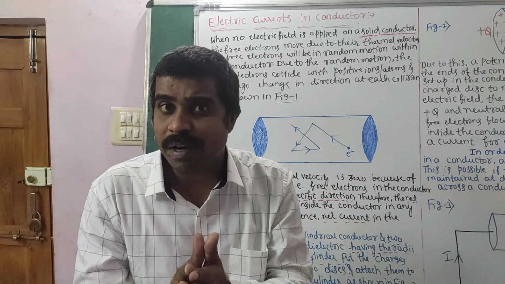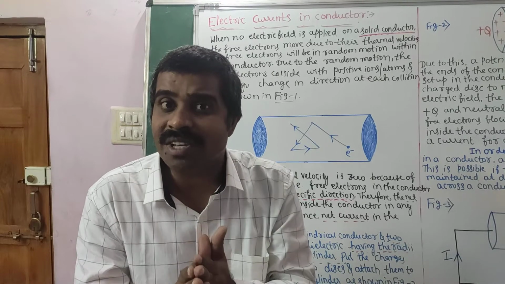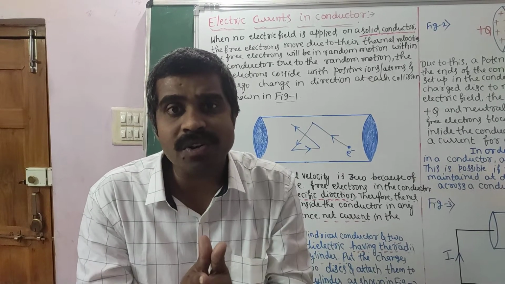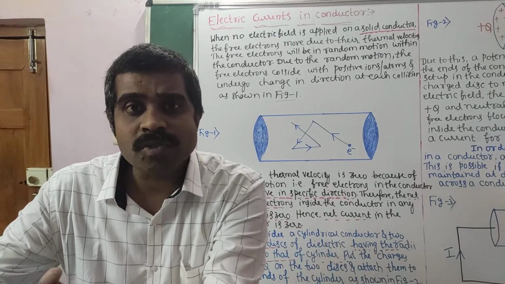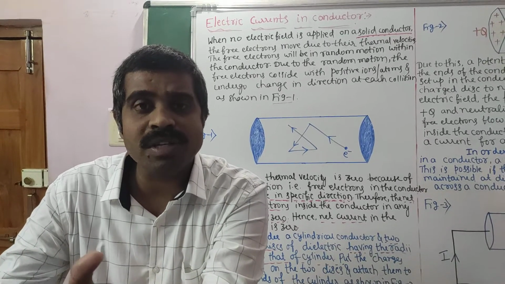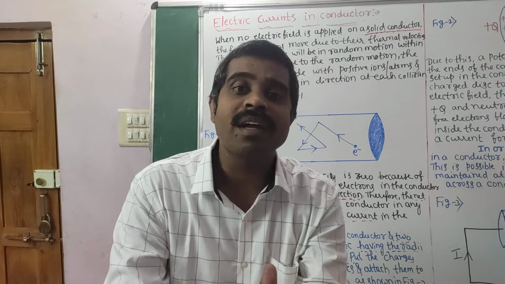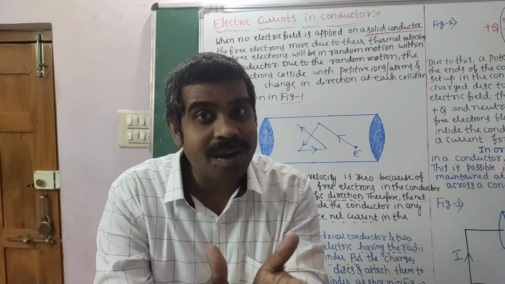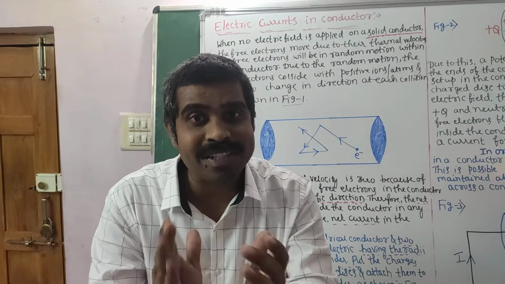They have thermal speed, but their average thermal velocity is zero. Why is their average thermal velocity zero? Because 1000 atoms will move in a particular direction, and another 1000 atoms will also move opposite to that. So they cancel. They may have thermal speeds, but their average thermal velocity is zero.